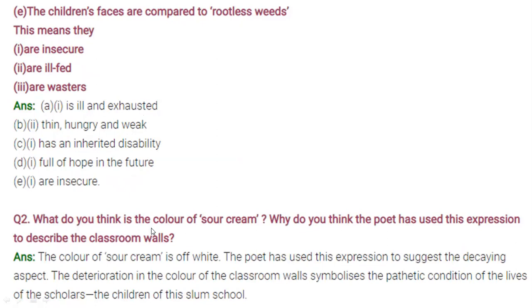First question: what do you think is the color of sour cream? This is a very important question, asked many times in the examination. So what do you mean by sour cream? The color of sour cream is off-white. The poet has used this expression to suggest the decaying aspect. He is saying that for a long time there has been no change in the slum area life, and the classroom walls symbolize the pathetic condition of the children who are living in the slum area.